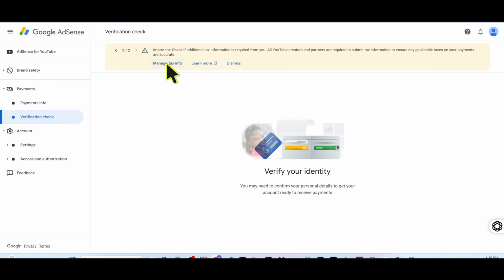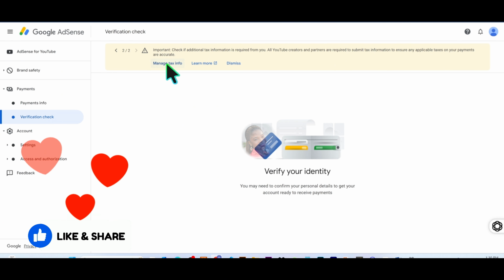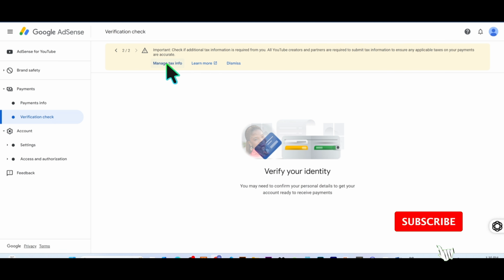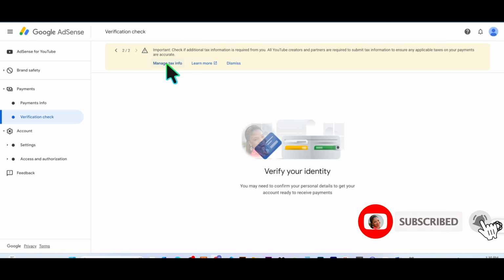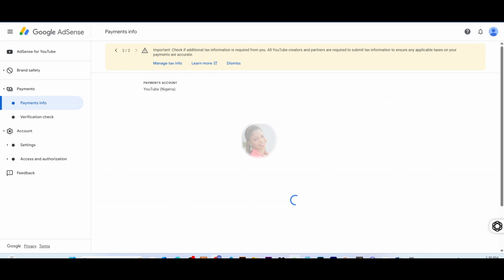Let's get into how you can fill the form. Once you open up your Google AdSense account, you will see on the dashboard above here a message that says you need to manage your tax info. Just above here, this message here with the link. So all you need to do is to click on manage tax info.